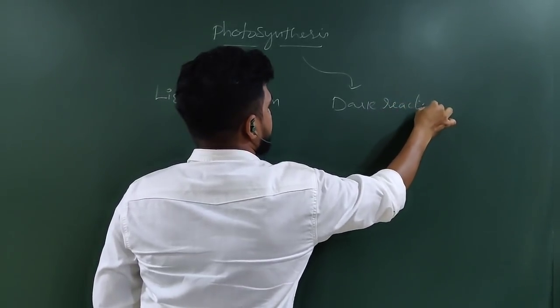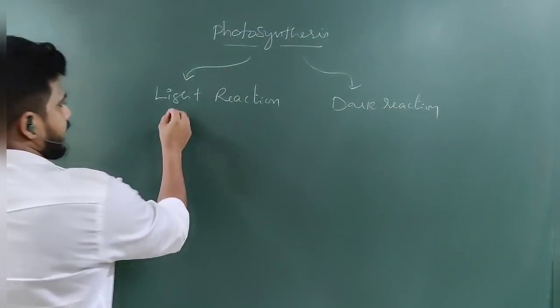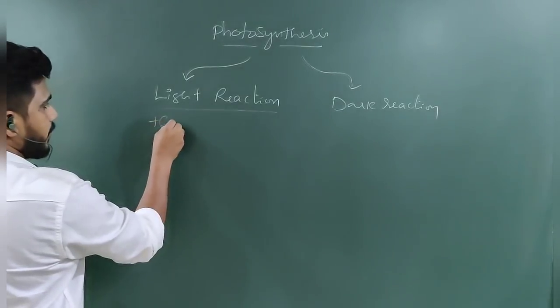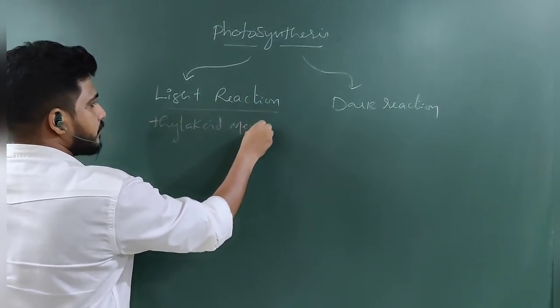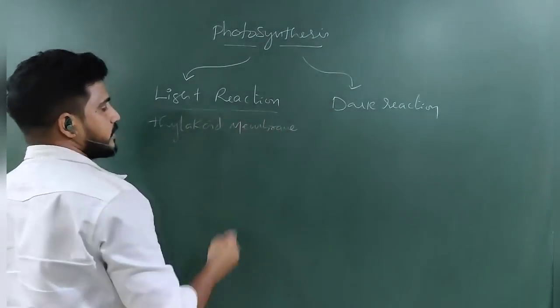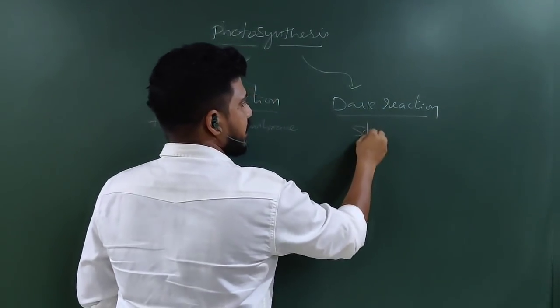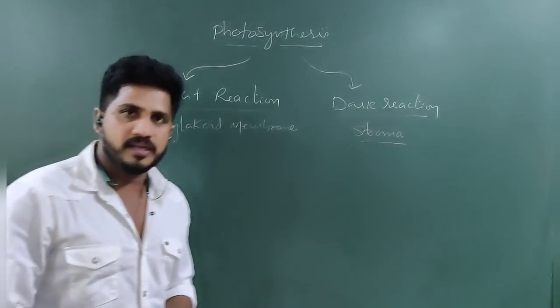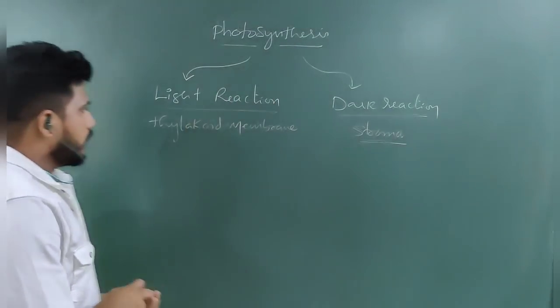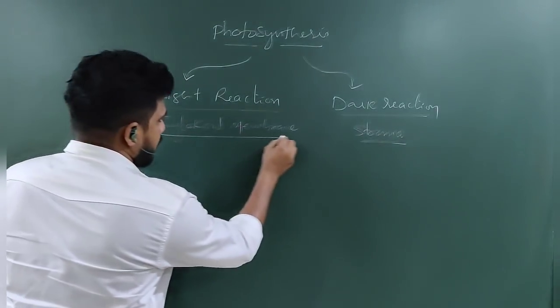As per your knowledge, light reaction takes place in the thylakoid membrane, right? Thylakoid membrane. And dark reaction takes place inside the stroma, which is an aqueous part. It consists of a lot of enzymes and NADHs.